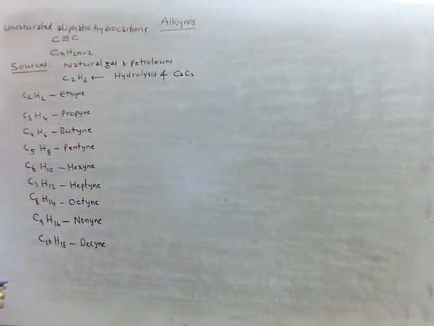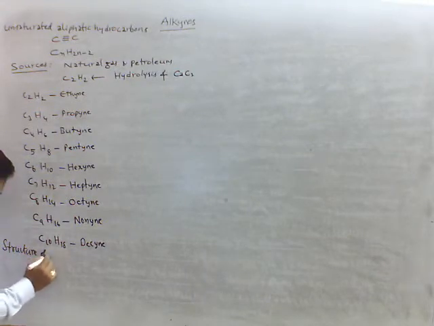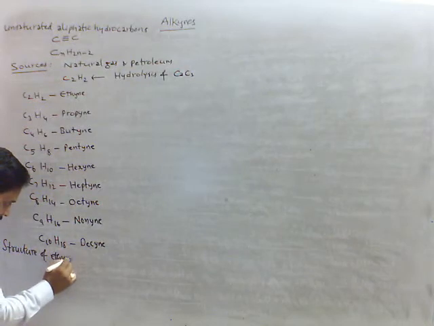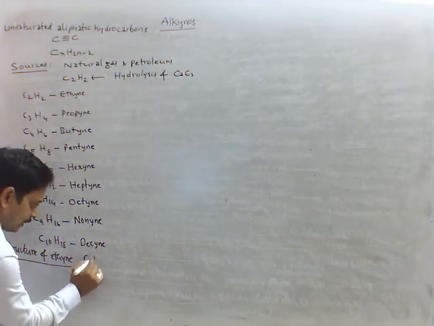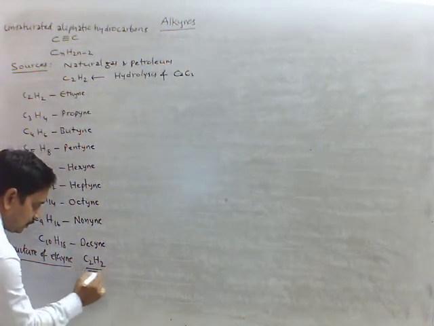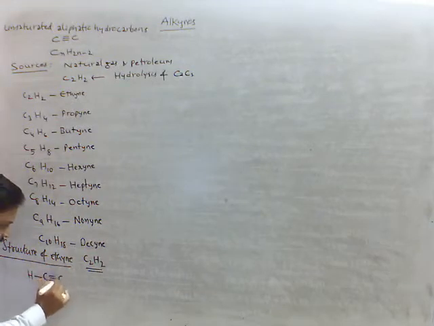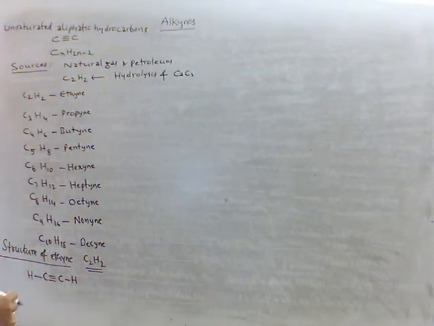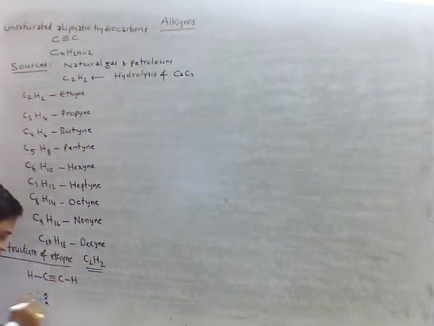Now structure of ethyne. Ethyne formula C2H2. This can be written as HC triple bond CH. Electronic structure I am taking: carbon containing 4 valence electrons that I am indicating with cross.